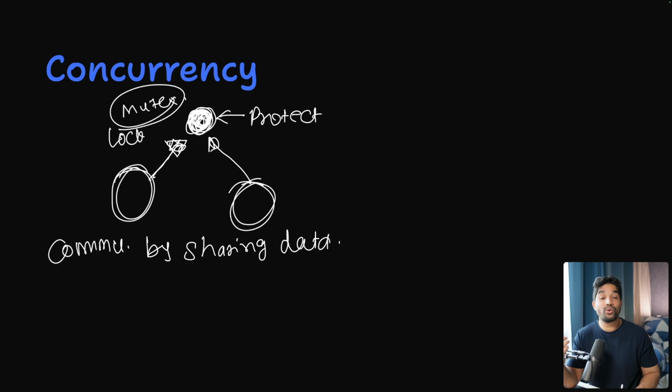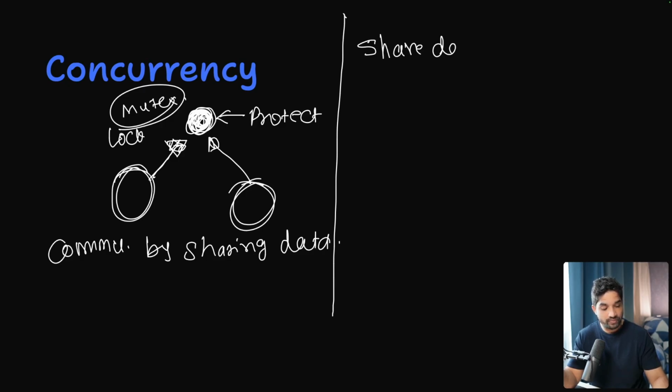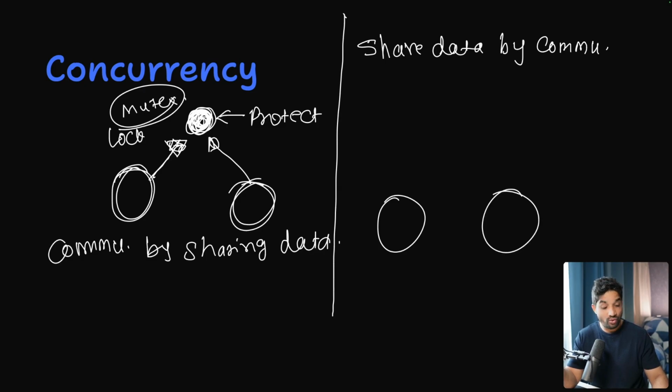In Golang, we use something different, and that is share data by communicating. So let's say we have these two workers, goroutines actually, and we want to share some data with this worker and this worker. We don't make it global.